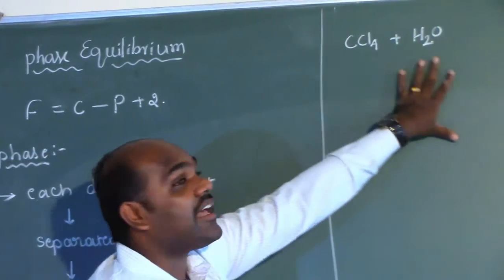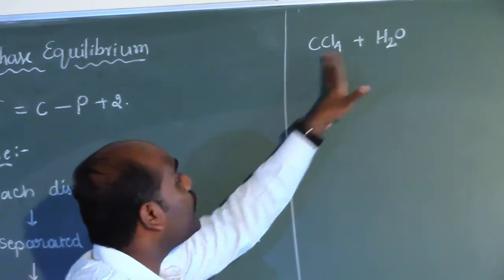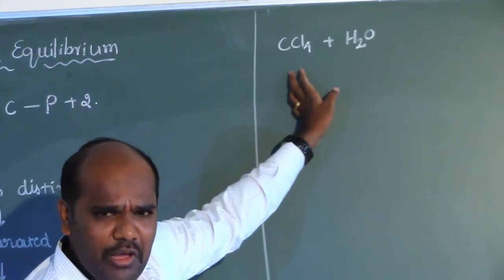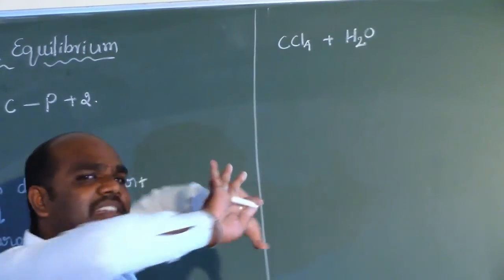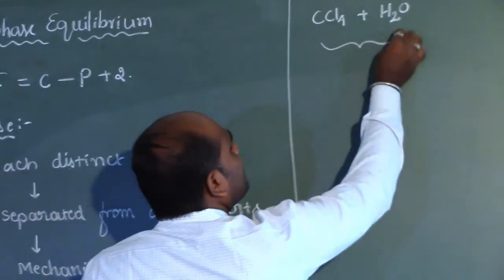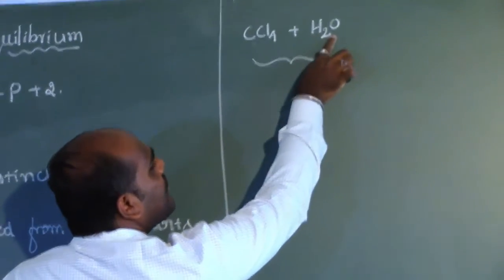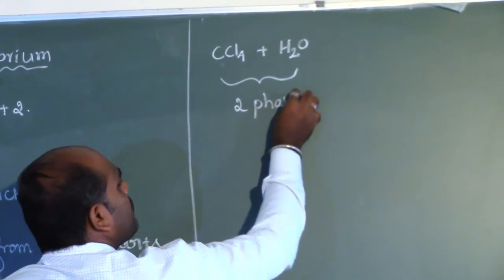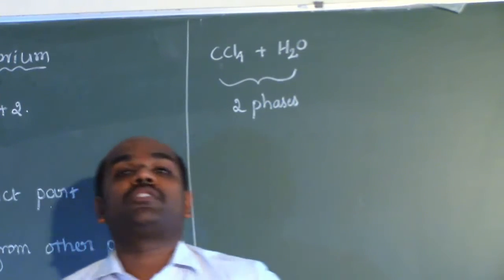That means they are immiscible to each other. Though they are liquid in state, they are not going to mix with each other. They form distinct layers in the system. So here, the mixture of carbon tetrachloride and water will once again form 2 phases. So we should go with distinct parts of the system.